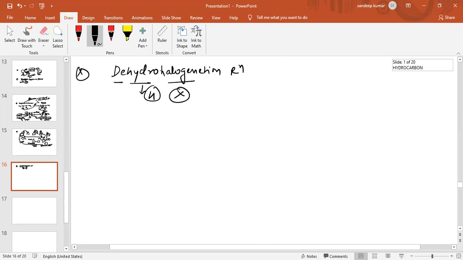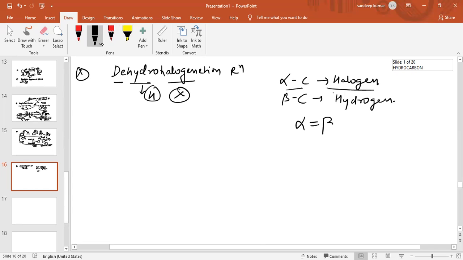Remove halogen from the alpha carbon and remove hydrogen from the beta carbon, and always form a double bond between the alpha and beta carbon.